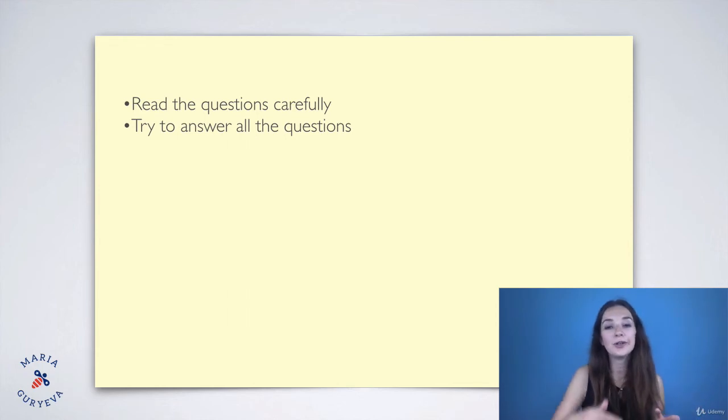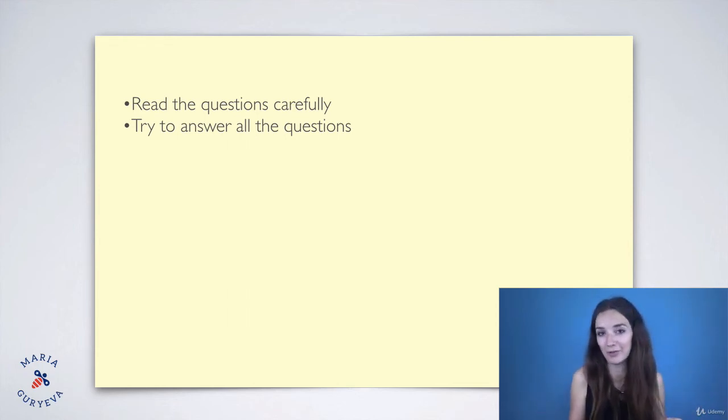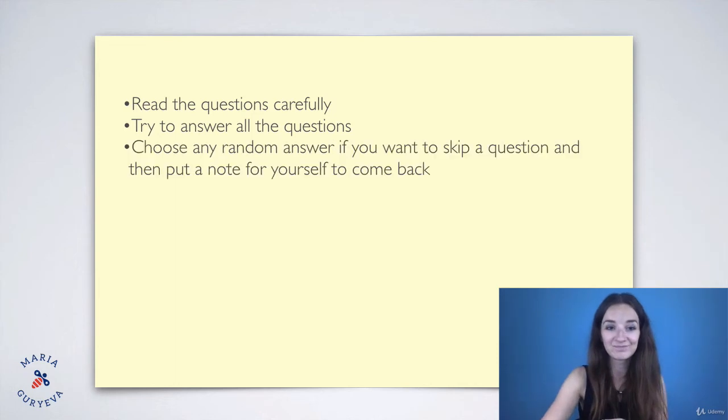If you're not sure, try to eliminate some of the answer choices. Maybe there's a trick in one of them, right? Maybe it's an eliminating word, so you can just easily cross out some of them. And then try to make an educated guess, and then it will help you to improve your score. So never skip questions before you move on to the next passage or to the next section. Always answer all the questions.